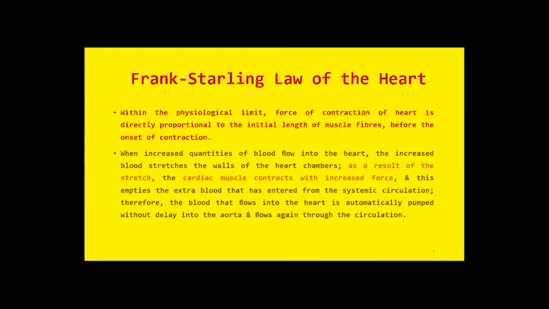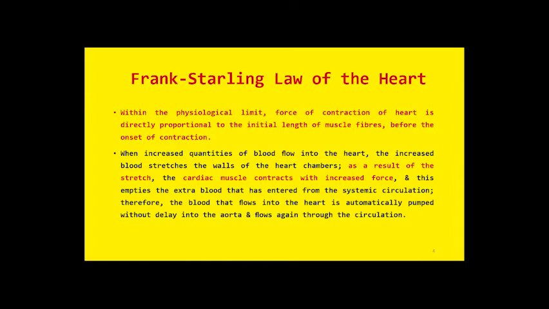So when blood is received by the right atrium of the heart through the vena cava, this amount of blood entering the right atrium will stretch the walls of the right chamber of the heart, and this stretch will cause the cardiac muscle to contract.